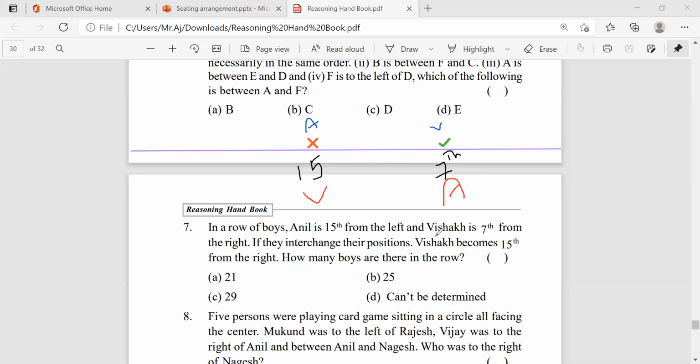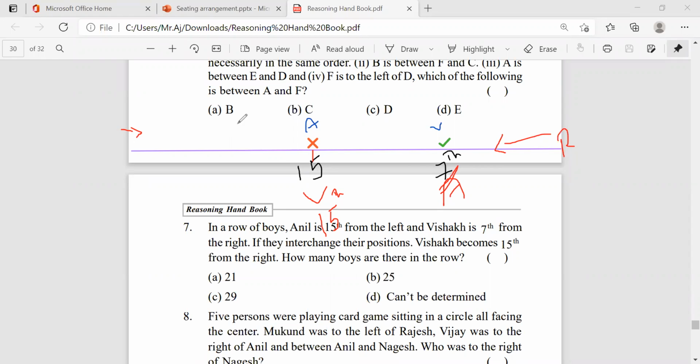And Vishakha becomes 15th from right. Previously he is 7th from right, and now he is 15th. And how many boys are in the row? From the right end, this person is now the 15th, right? And from the left, this is also the 15th.